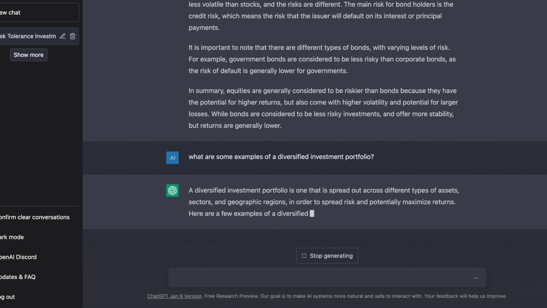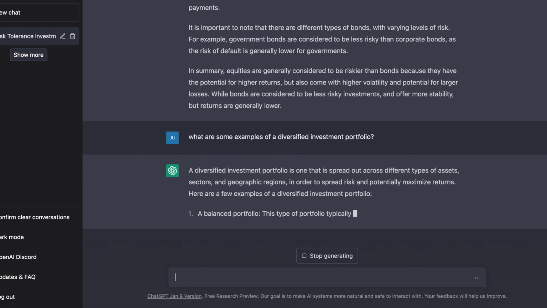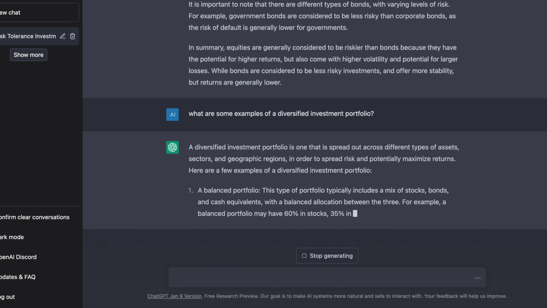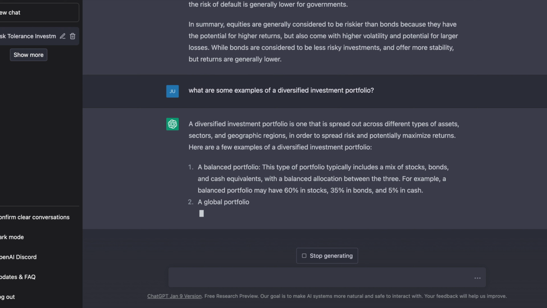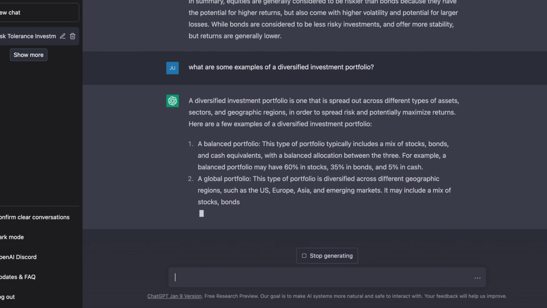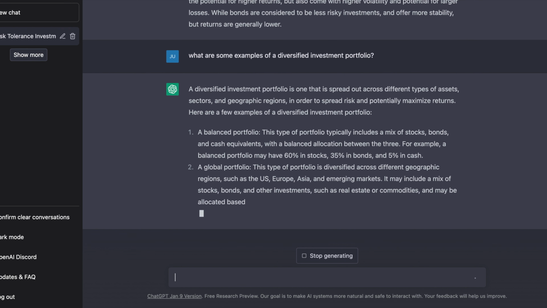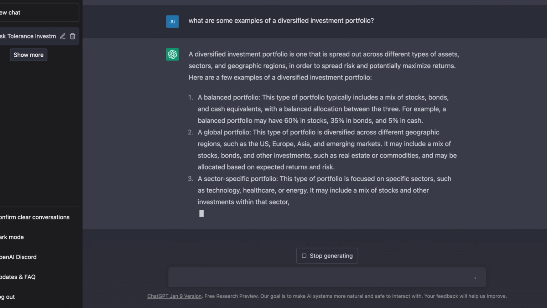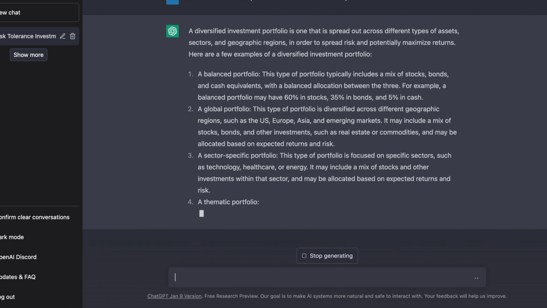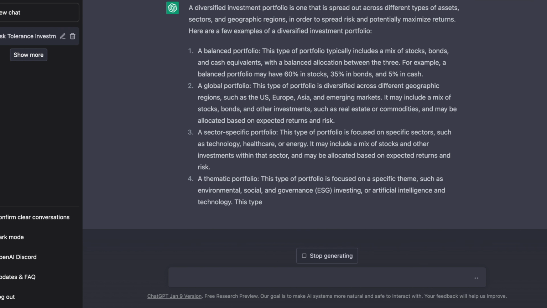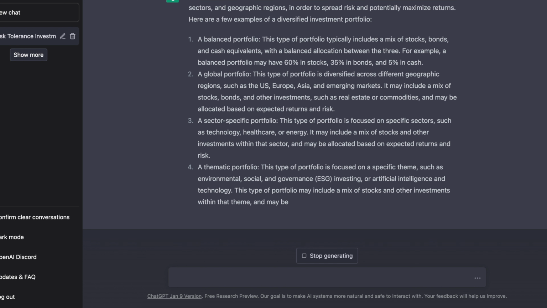So in this case, it spit out and said that it's when it's spread out across assets, sectors, and geographic regions in order to spread risk and potentially maximize returns. Here are a few examples that it gives us. So it tells us to have a balanced portfolio, which balances it between stocks, bonds, and cash, 60, 35, and 5% respectively. And it tells us to have a global portfolio, which says to have a various mix of geographic regions such as the US, Europe, and Asia, and emerging markets.